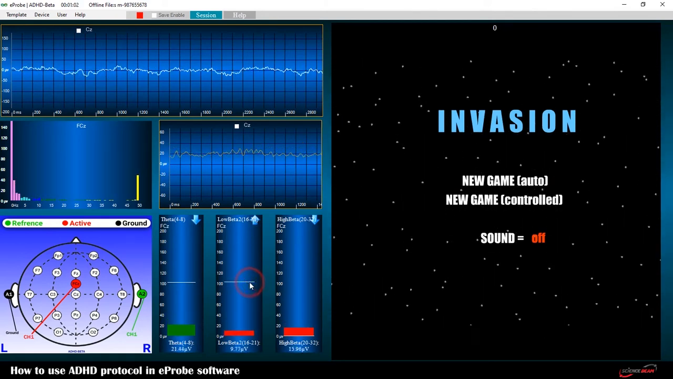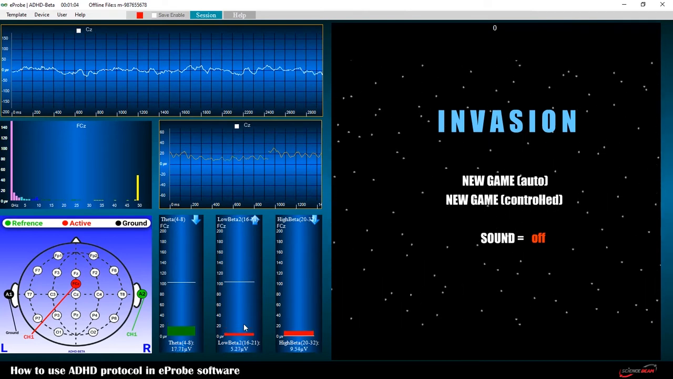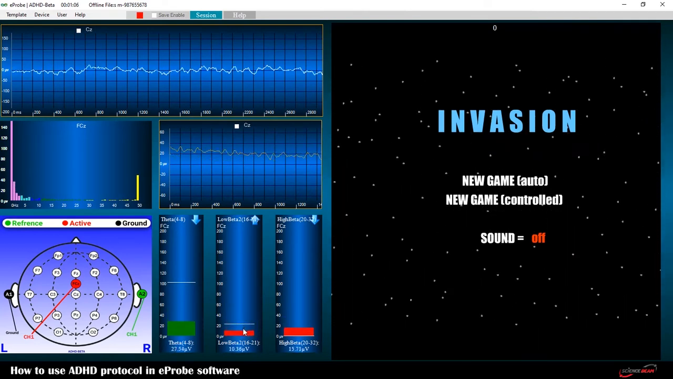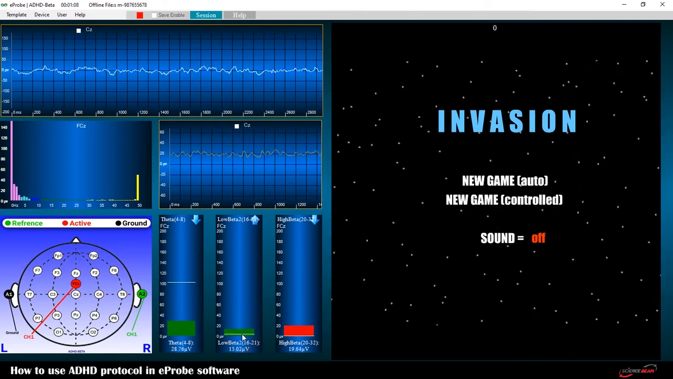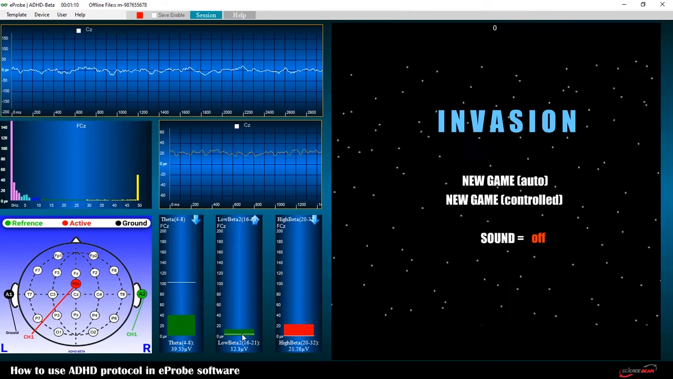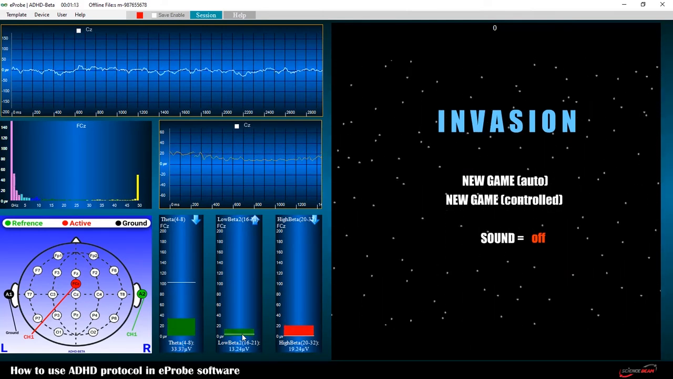In low beta, the arrow is ascending. If you raise the threshold line, the bar graph turns to red and the game gets harder. Respectively, if you lower the threshold line, the bar graph color turns to green.